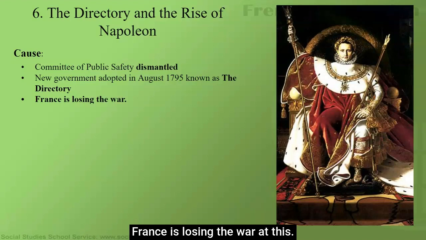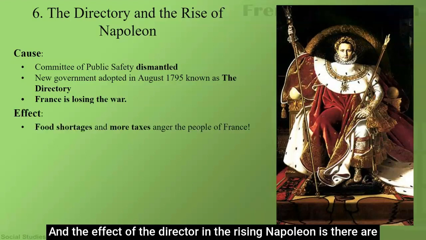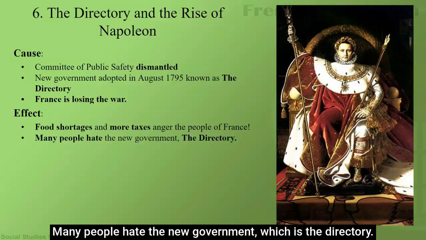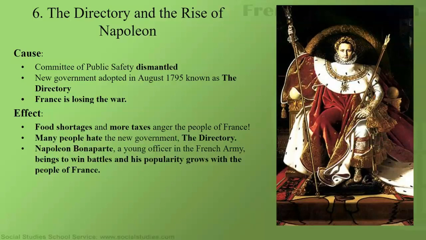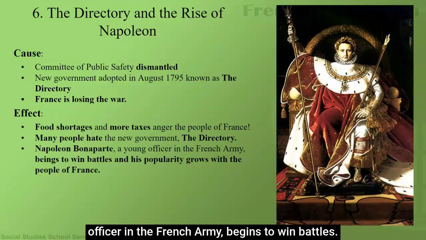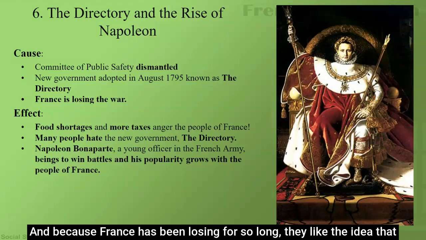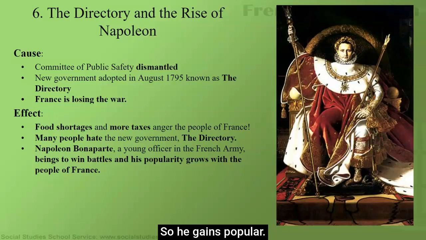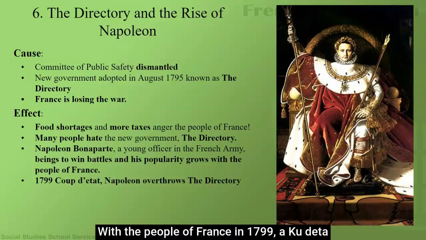France is losing the war at this point, and the effect of the Directory and the rise of Napoleon is that there are food shortages and more taxes anger the people of France. Many people hate the new government, which is the Directory, and Napoleon Bonaparte, who is a young officer in the French army, begins to win battles. Because France has been losing for so long, they like the idea that Napoleon is winning and representing France in a positive light. So he gains popularity with the people of France.